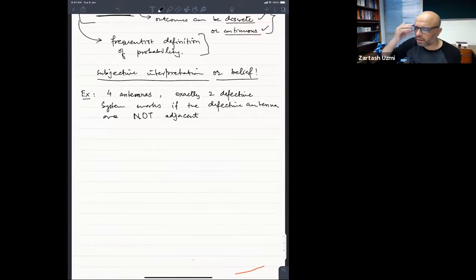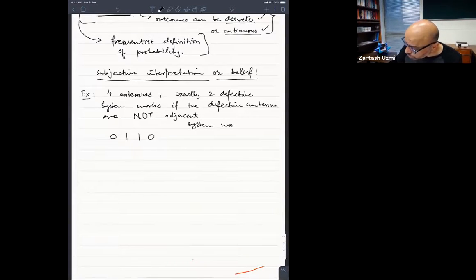Okay, so let's try to find out. These four antennas, I placed them on a device, randomly placed them: picked one antenna, mounted it, then the second, then the third, then the fourth. So what we can do is, let's say that 0 means a defective antenna and 1 means a good, working antenna. So 0 1 1 0, I placed them like this. Is the system working? Yes or no? Answers in the chat window.